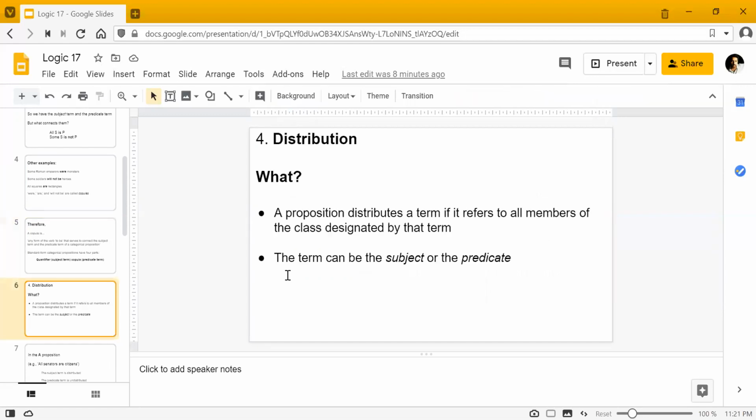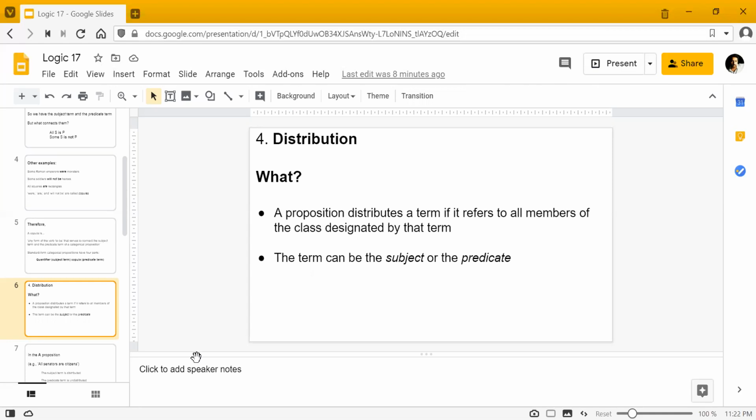The fourth one is called distribution, and this is a bit more technical than the copula. So let's just try. I hope you can keep up with what I'm trying to tell you. A proposition distributes a term if it refers to all members of the class designated by that term. How many terms are there? There are two terms, the subject term and the predicate term. In the A, E, I, and O propositions we talked about, we have to look at which of these two terms is being distributed in all these propositions.